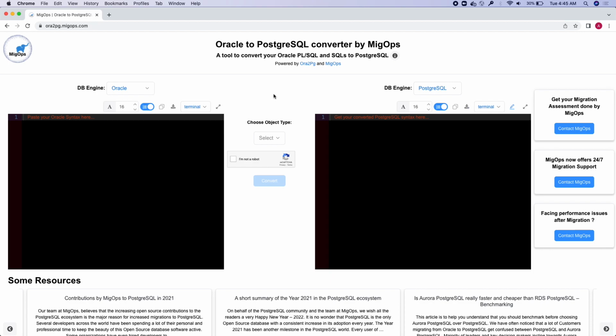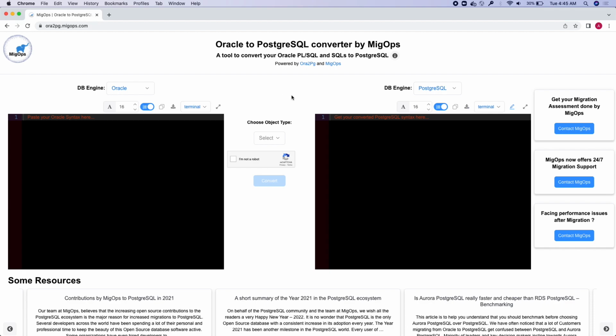So, we would like to thank our CTO Jill as well as the team of MIGOps, especially the developers and engineers who have contributed their learnings to make this free tool possible for you today. Okay, now let us proceed in understanding how this tool works.